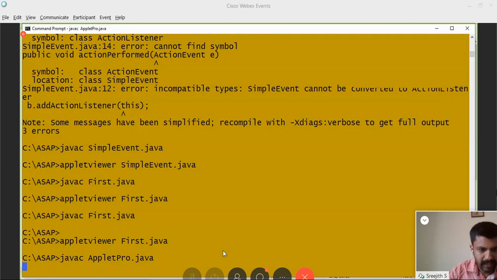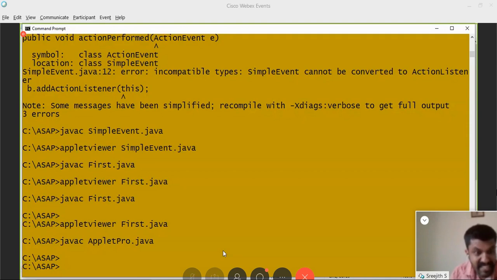See the screen. You can see first, when the applet has loaded, our applet has initialized, our applet has started. See, when I minimized, our applet has stopped. Again, when I maximized, the applet has started. Again, if I minimize, our applet has stopped. Then I'm trying to close it. See, paint has already come. When I close it, before closing, once more our applet has stopped and our applet has been destroyed.